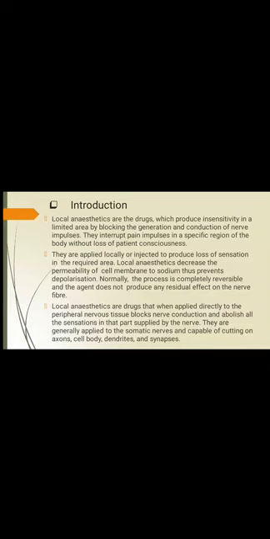In the introduction, we can say what local anesthetics are. These are the drugs which produce insensitivity in a limited area by blocking the generation and conduction of nerve impulses. They interrupt pain impulses in a specific region of the body without loss of patient consciousness. Generally, local anesthetics are used to block the pain message from being delivered to the brain by blocking the generation of nerve impulse conduction.